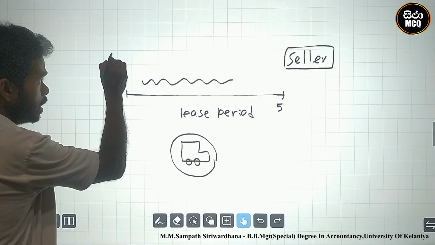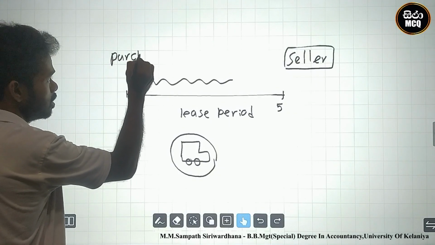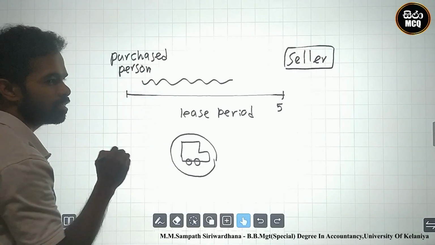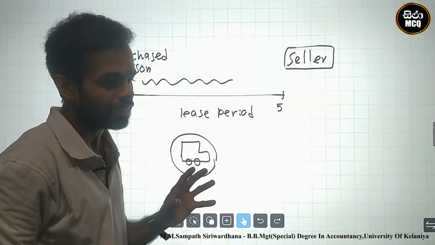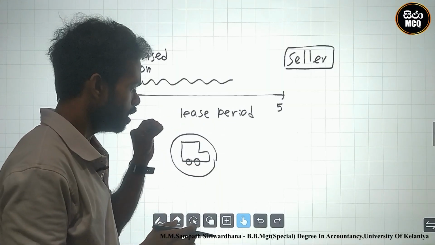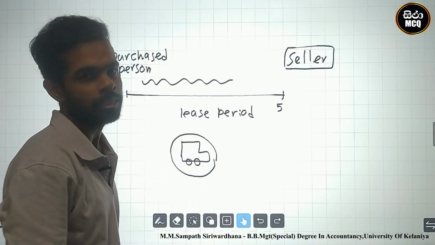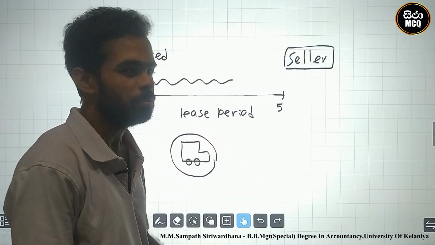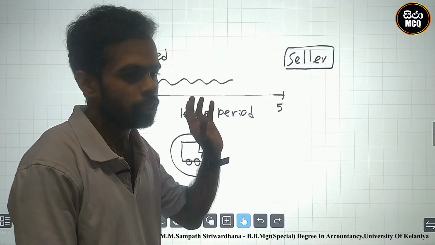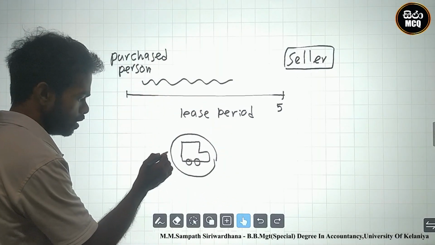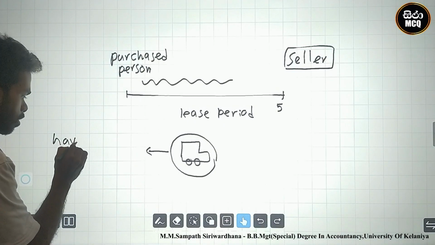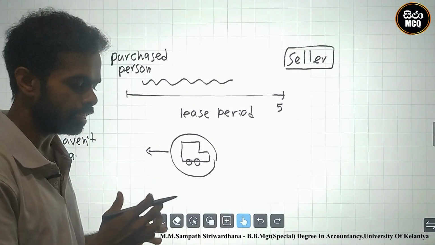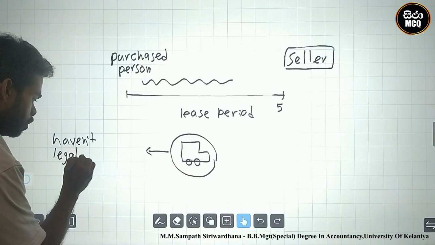But the purchaser, the lessee, our company, cannot get the legal authority of this motor vehicle within the lease period. Why? This is credit purchasing, and we are still paying the installments. Therefore, within the lease period, we haven't legal authority, legal entitlement, over this asset.